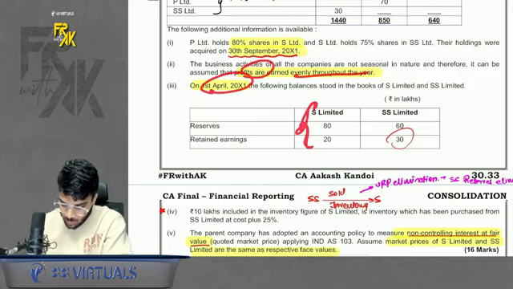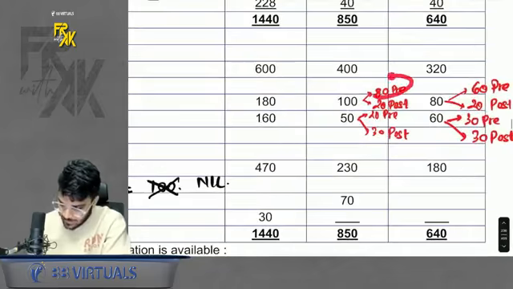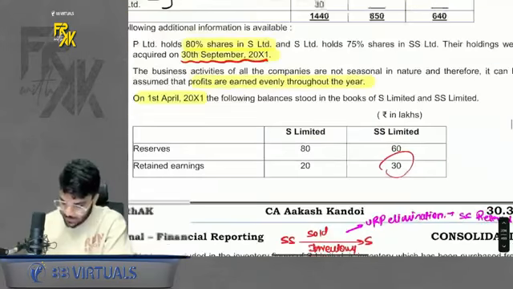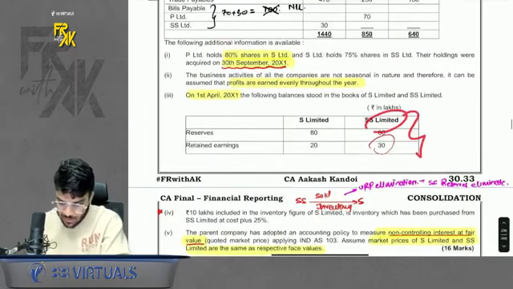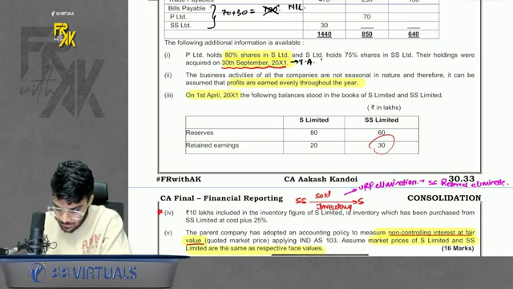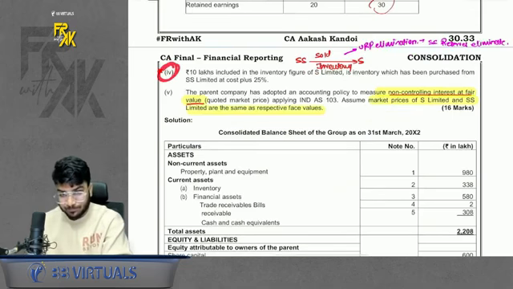For S, what is the opening balance of reserves? That means in case of S, 80 is in opening, so balance will be in post. Same year also. Similarly it is given for SS. It is given for INA basically, step number 2, pre and post you can do. And because the control came on 30th September, time adjustment will also come, for 6 months. Do remember that. But because the data of other equity is given on 1st April, anyways, let's proceed.